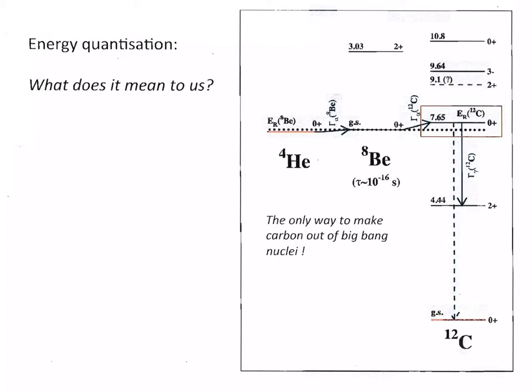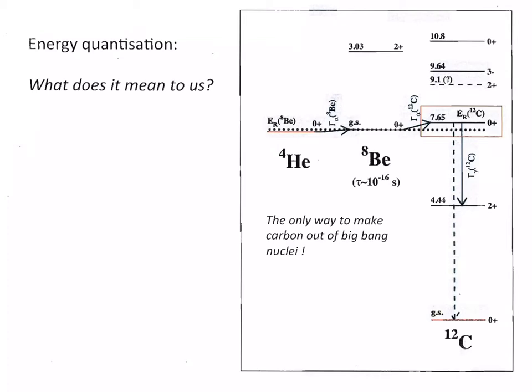The energy quantization, the fact that particles can only adopt discrete states and not a continuum, has important consequences. A really important consequence for us, for our existence, is the so-called triple alpha state at 7.65 MeV in carbon-12.